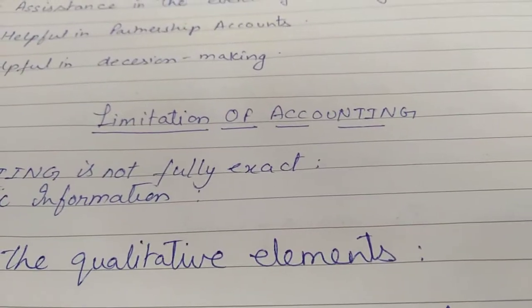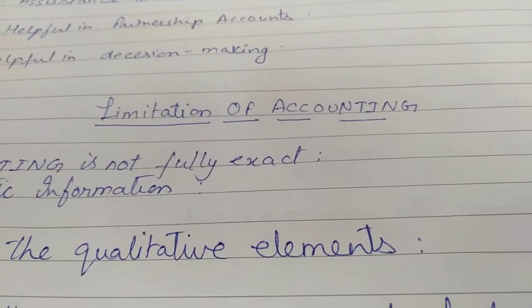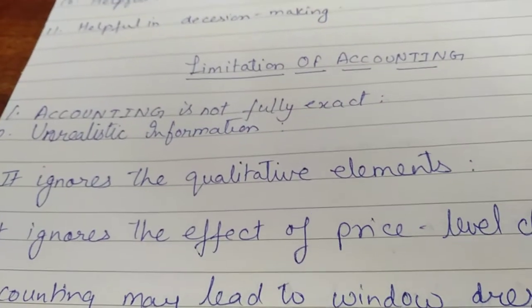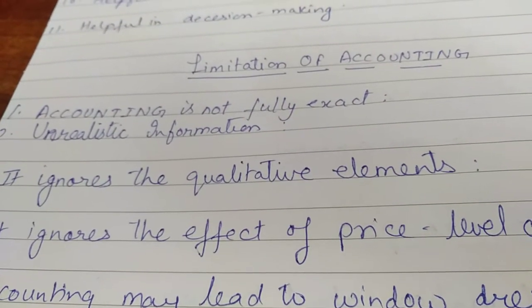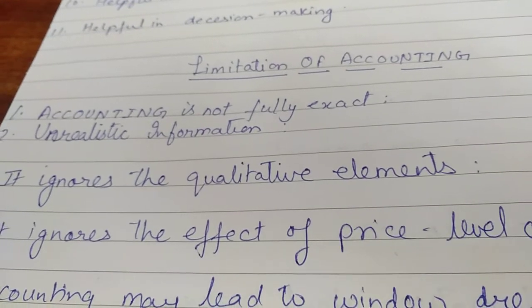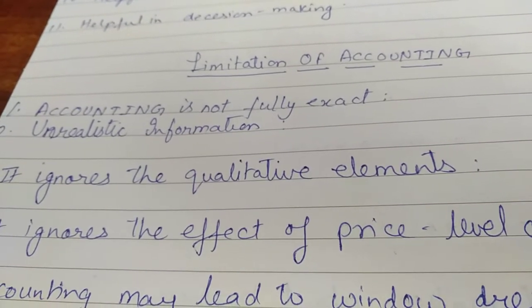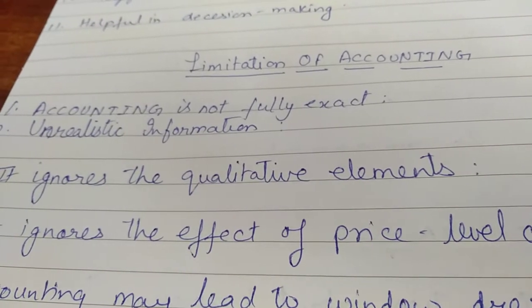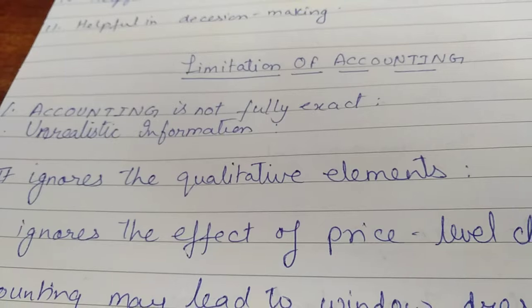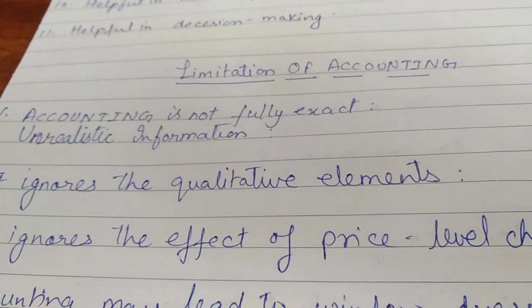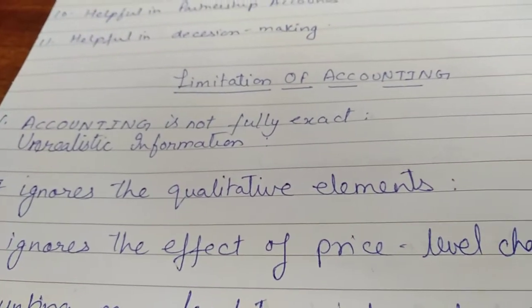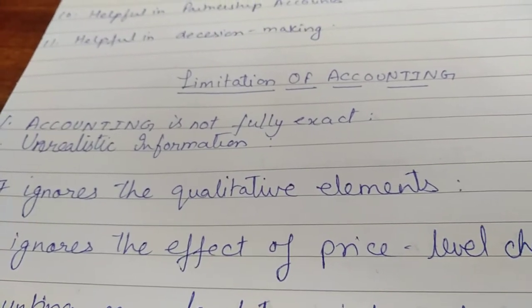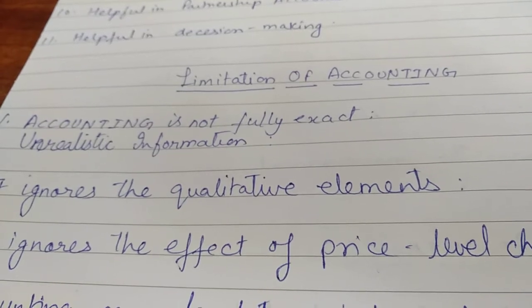So this is a very important question, theory question, beta: what are the drawbacks of accounting? The very first drawback of accounting is that accounting is not fully exact. As I am telling you again and again, there is a systematic way, there are principles, procedures, guidelines. In those guidelines also, somewhere there are loopholes. Somewhere there is an element of subjectivity. It depends on the accountant.